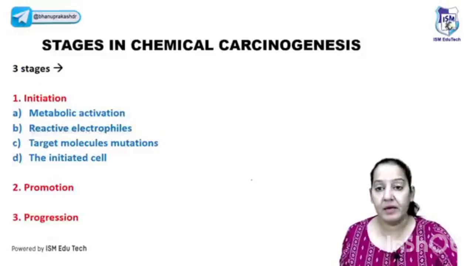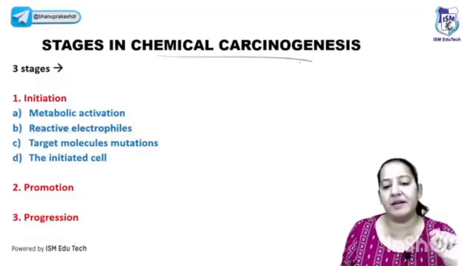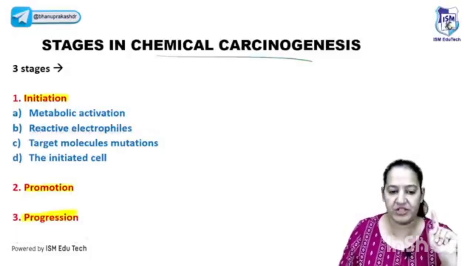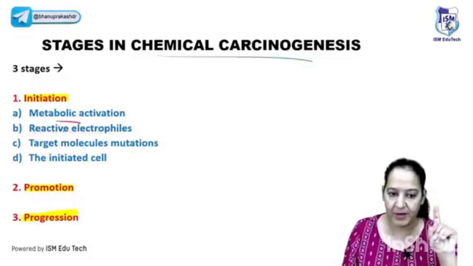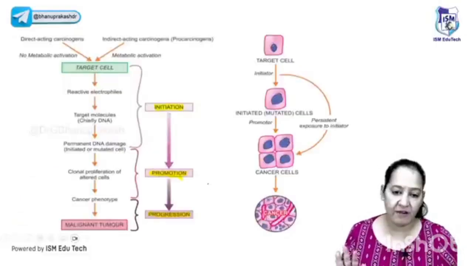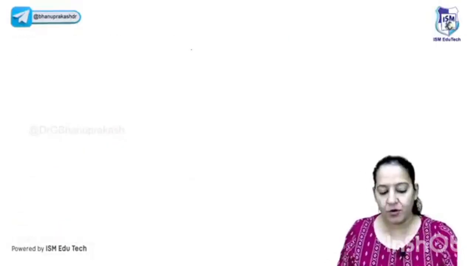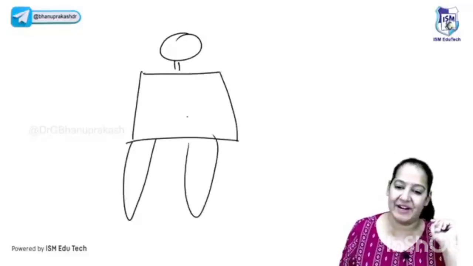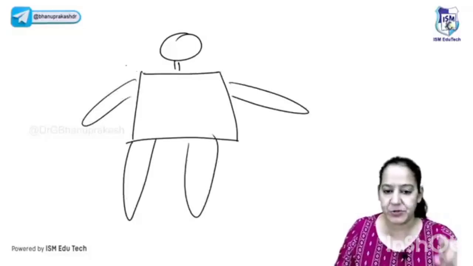Now what are the steps? How does a chemical induce cancer? What are the stages in chemical carcinogenesis? There are three stages: initiation, promotion and progression. In the initiation itself there are four steps: metabolic activation, reactive electrophile, mutation and initiation itself. I will show you all. Rather, I will draw it for you. Let me draw a rough diagram of the human body. I'm drawing a rough sketch, so don't laugh. It's just to explain to you. Imagine this person is exposed to some chemical, right?